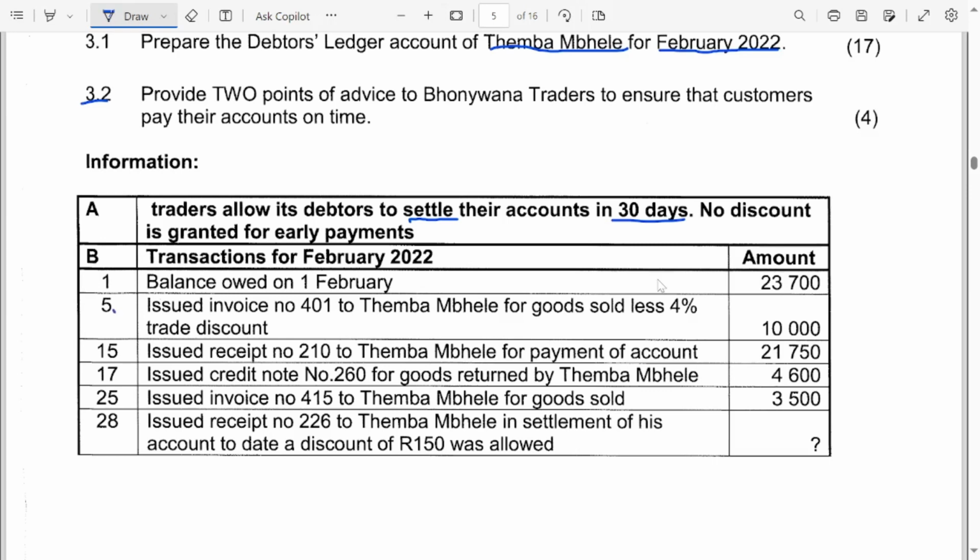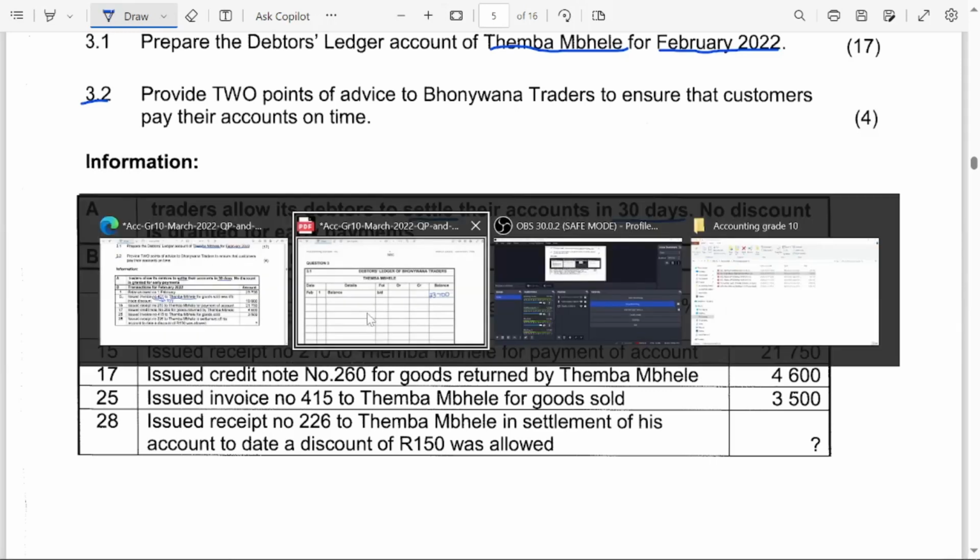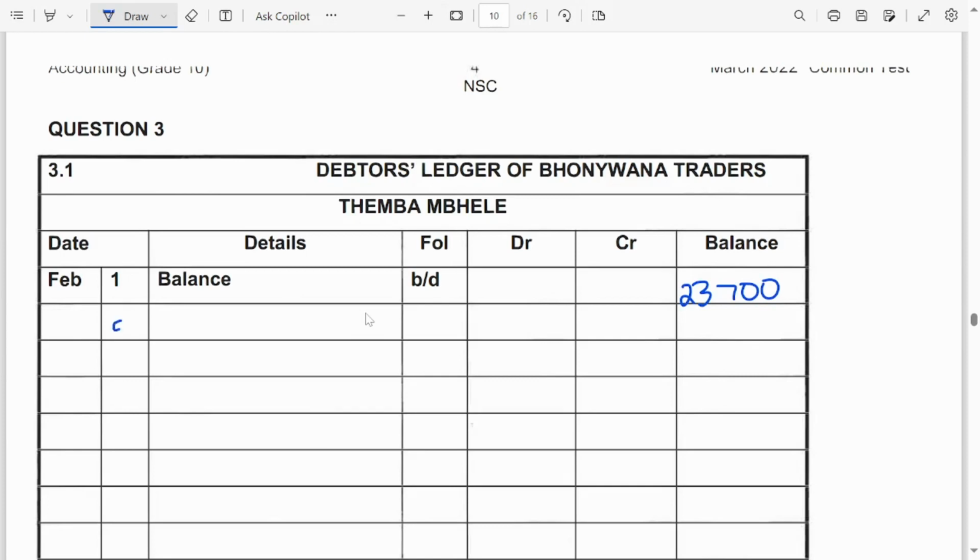And then day 5: issued invoice number 401. When we are issuing an invoice, it means that the business is selling the goods on credit. So we're selling the goods on credit to Temba Mbele. When we are issuing an invoice, where do we record that? In a debtors journal. So it's invoice 401 on day 5 of February. This is the debtors journal.